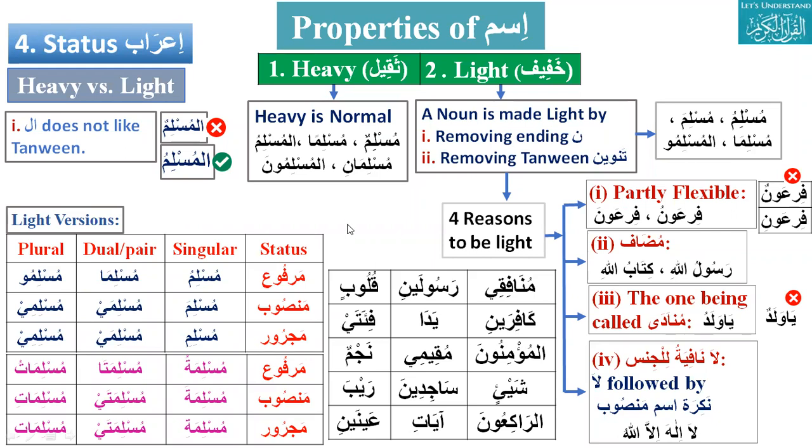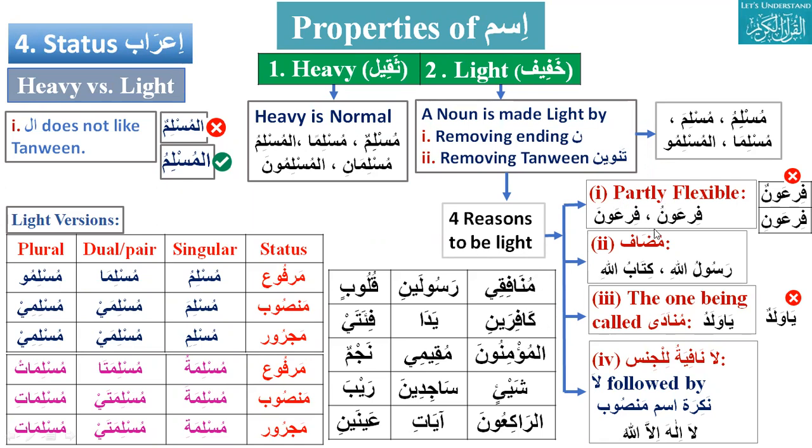So al is basically just written many times because al doesn't like tanween. That's it. So if you want to make it light, just drop the noon. Okay, thank you very much. Ashar bhai, can you please repeat the reasons to be light? Why do we sometimes need light?